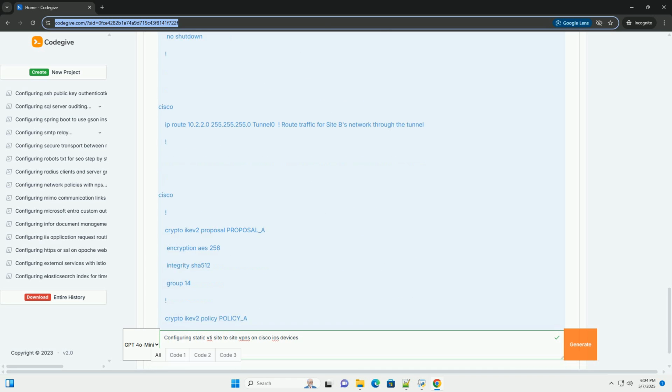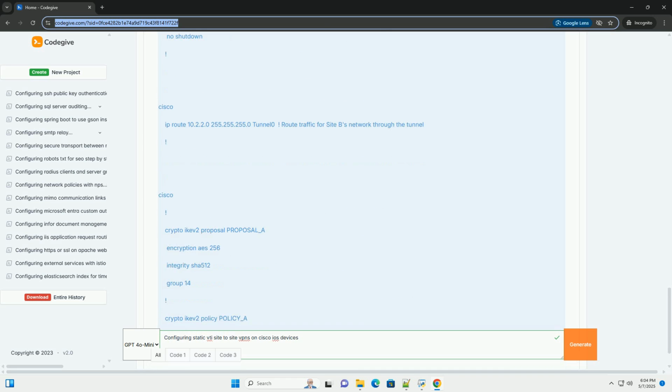Lifetime seconds 86400 sets the IKEv2 Security Association, SA, lifetime to 24 hours. You can adjust this as needed, but it should be the same on both routers. 2. Configure IPsec transform set, encryption algorithm. Crypto IPsec transform set